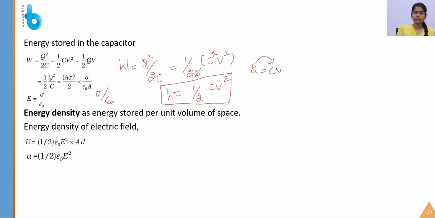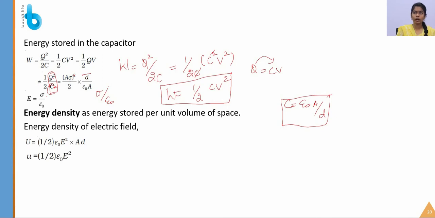So let's see. Instead of Q, I am substituting the value of C, which is epsilon naught A by d. And 1 by 2.